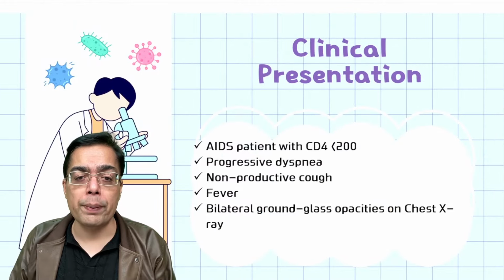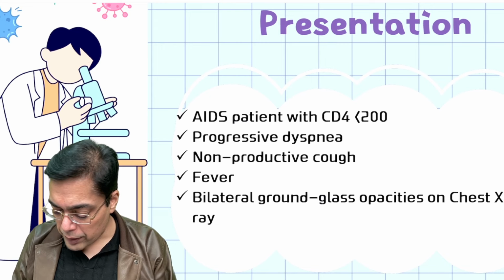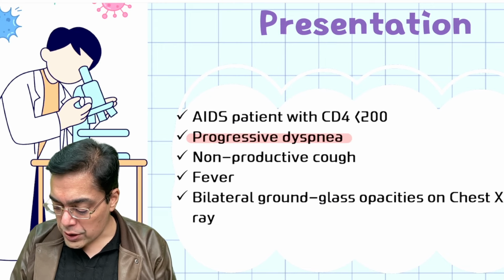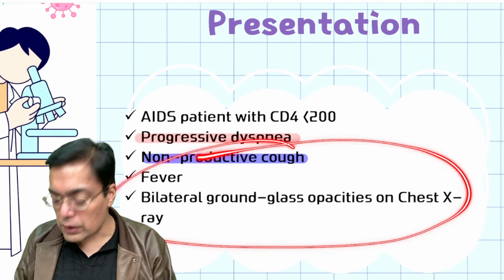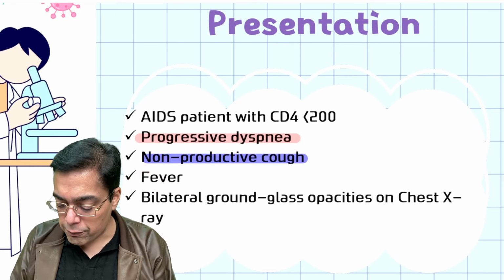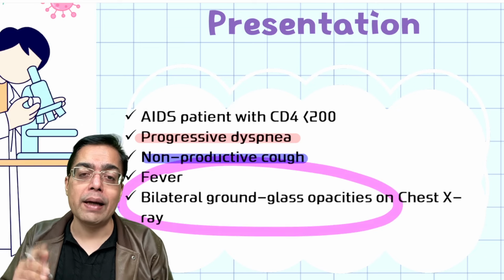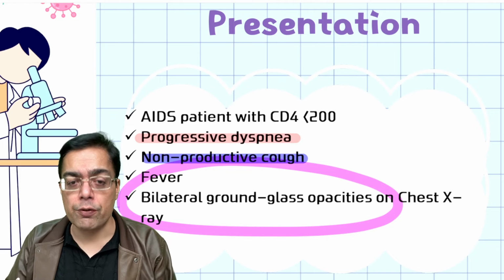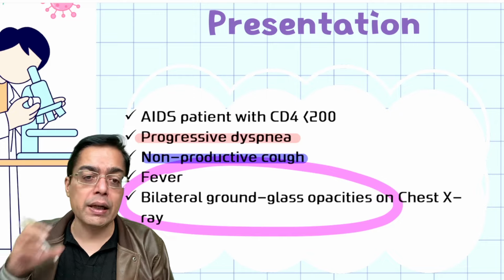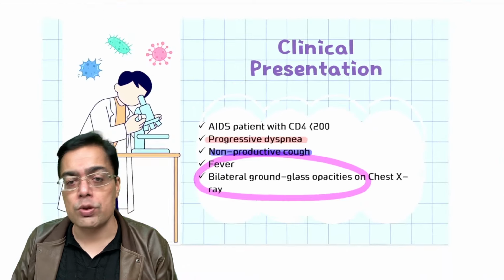The next one talks about a patient who is again going to be immunocompromised, an AIDS patient, who is going to be having the presence of a progressive dyspnea. The patient is going to be having the presence of a non-productive cough. There is a presence of fever, and the classical history talks about bilateral ground glass opacities. Very, very important hint with respect to the question that they put up in the exam. Bilateral ground glass opacities on chest X-ray in a patient suggestive of AIDS is very much suggestive of a pneumonia-like picture. And what's the commonest fungal infection to cause a pneumonia in these patients? Of course, you know the answer.